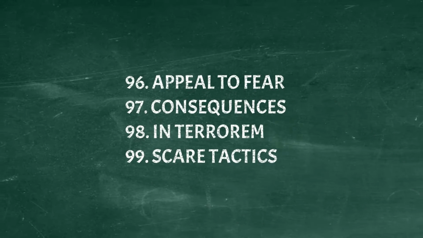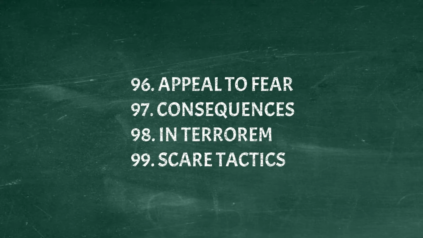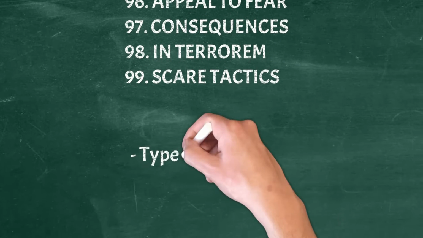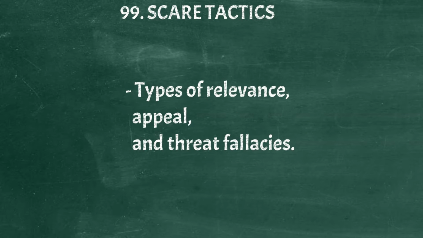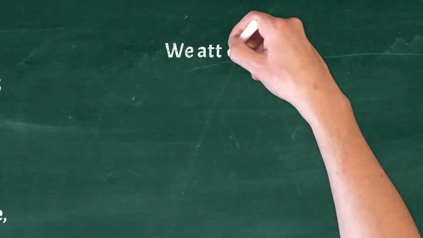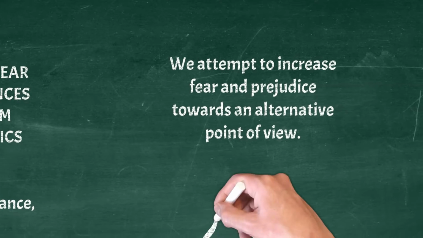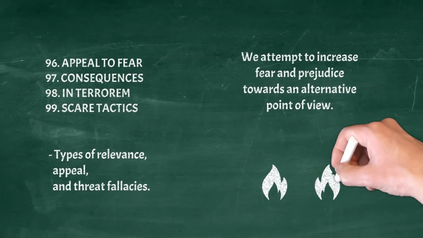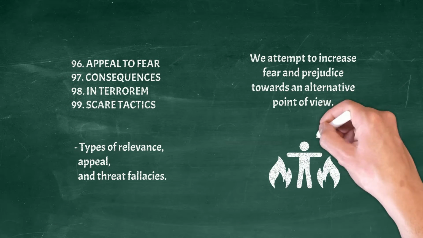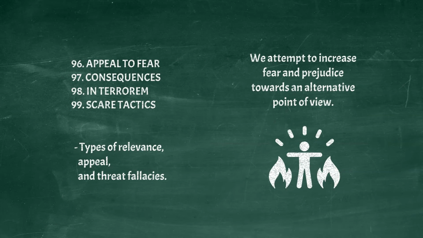Appeal to fear, consequences in terrorem, scare tactics. Types of relevance, appeal, and threat fallacies. To win an argument we attempt to increase fear and prejudice towards an alternative point of view. Example: The only moral way to live is the church's way to live, otherwise, you will burn for eternity.